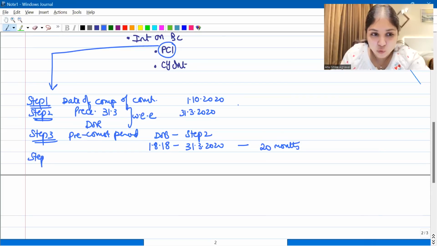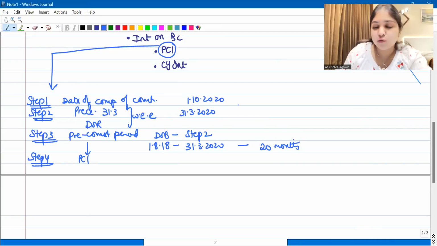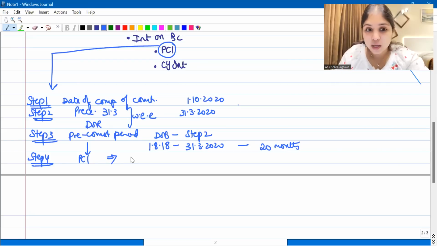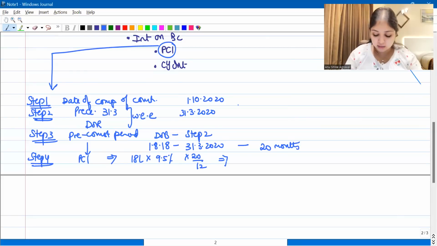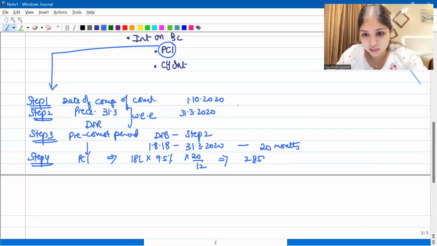Now comes step 4. For this pre-construction period of 20 months, what is the pre-construction interest? In this period of 20 months, how much interest have we incurred? What is the amount of the loan? The amount of the loan is 18 lakhs. 18 lakhs loan into 9.5% interest. This is for 1 year, but I need for 20 months, so 20 by 12. The total pre-construction interest is going to be 2,85,000.